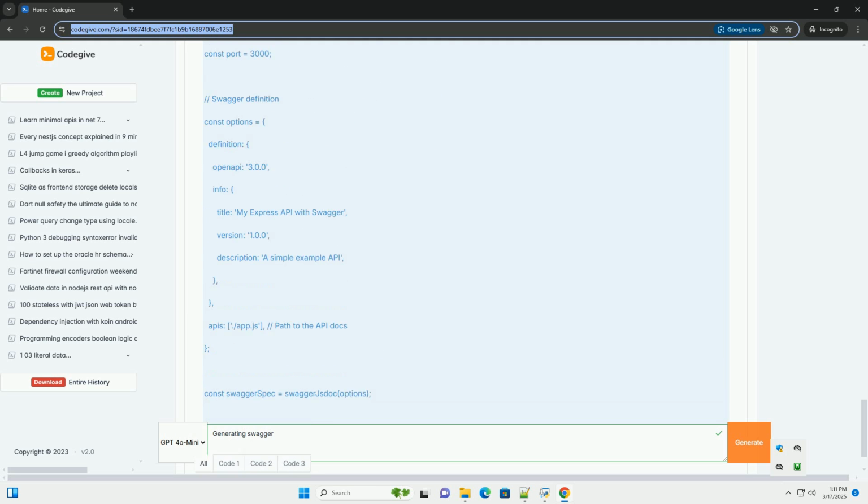Key considerations for annotation-based generation. Clarity: make sure your docstrings or annotations are clear, concise, and accurately reflect the API's behavior. Maintenance: keep the annotations synchronized with your code. Outdated annotations can lead to inaccurate documentation.